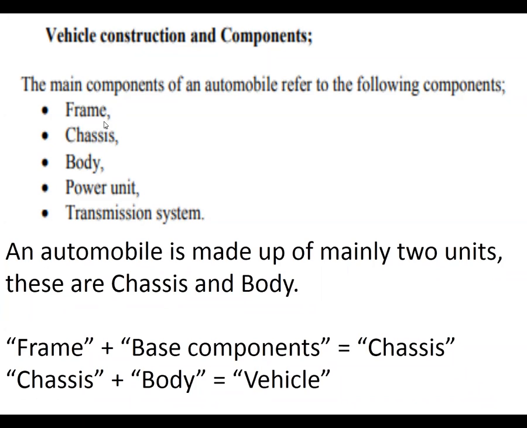The first component is called the frame. Frame is the primary component here. Next, chassis. Chassis is also most important here. Body. The body is just like a skin to the automobile, like the skin on our body.